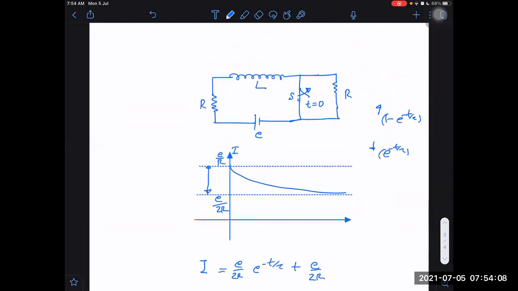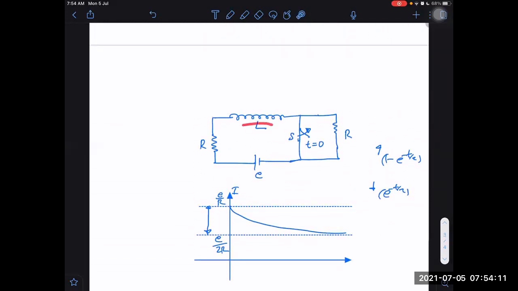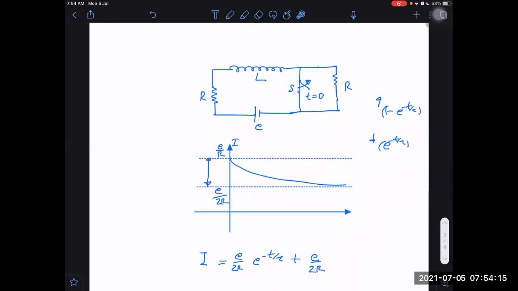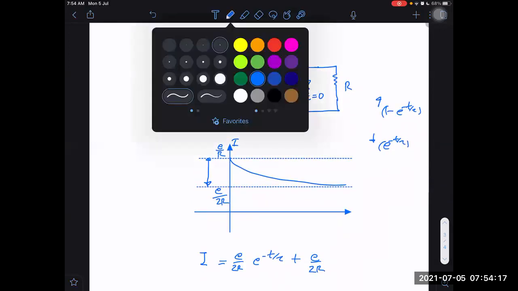Next example. Can I reverse the direction of current also? Can we reverse the direction of current? What changes do I need to make in order to reverse the direction of current? Very simple. I'm not doing that now.